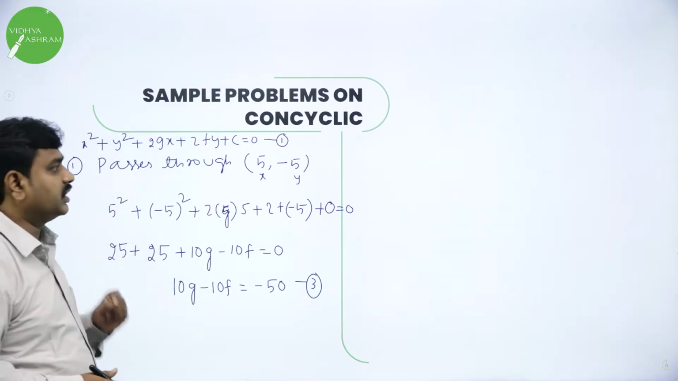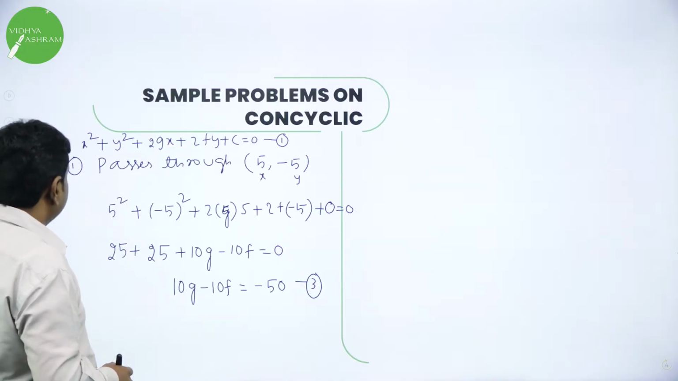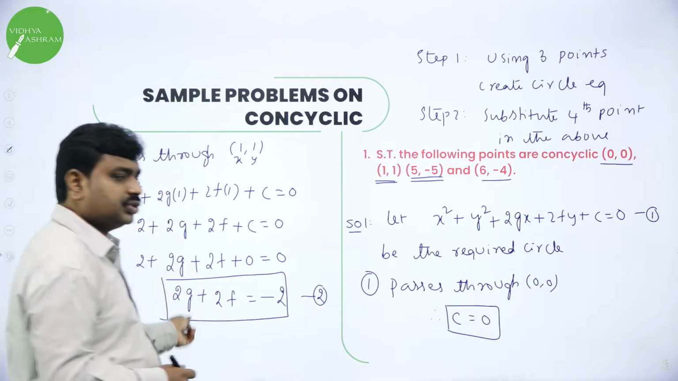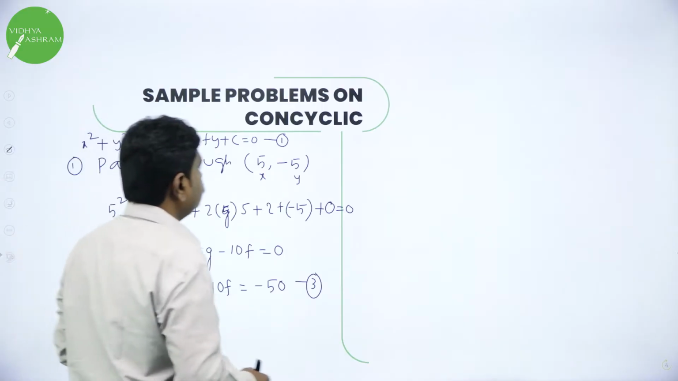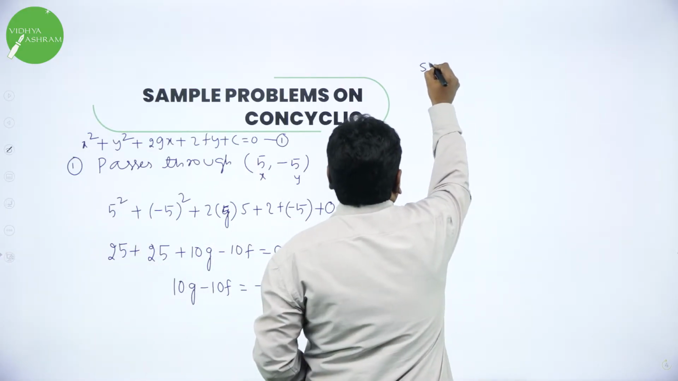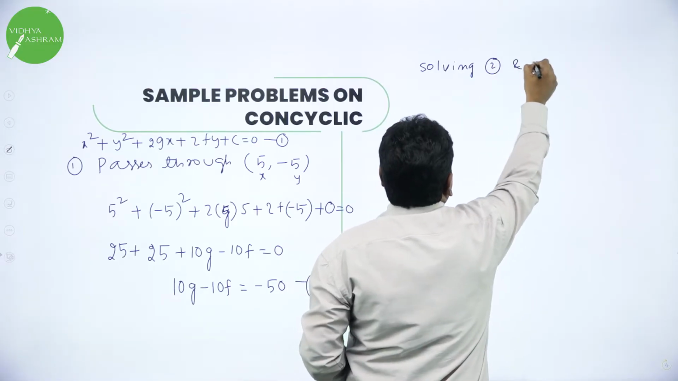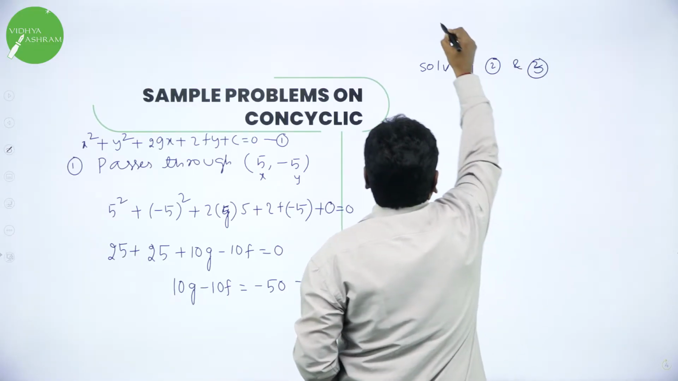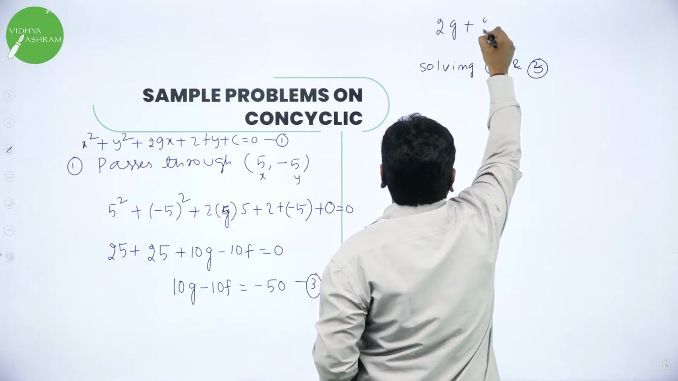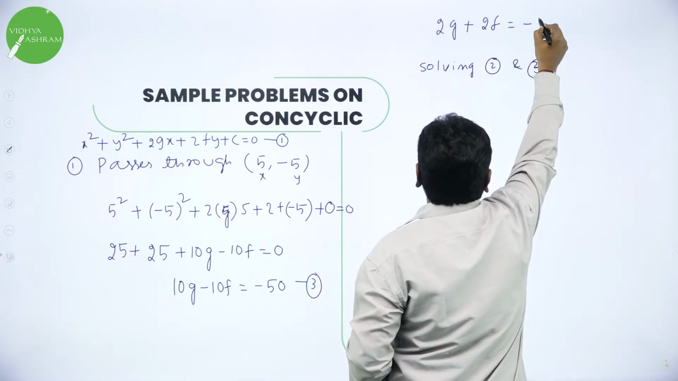So solving 2 and 3. I need to solve 2 and 3. First I will write 2. 2 is what? 2G plus 2F is equal to minus 2. So solving equation 2 and 3, what is equation 2? 2G plus 2F is equal to minus 2.